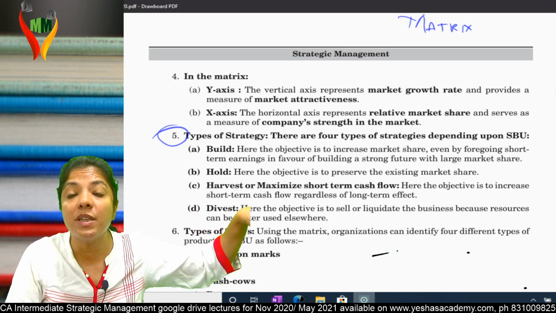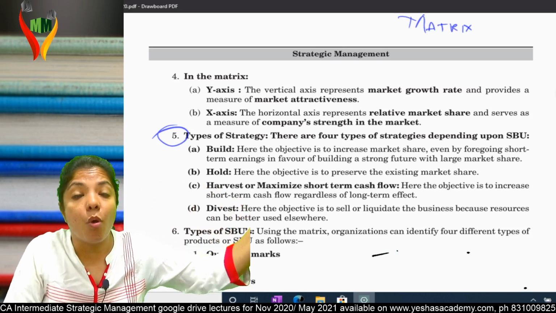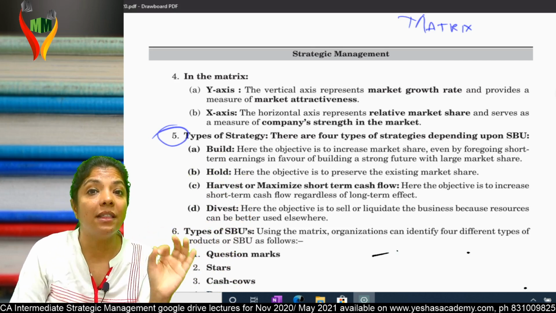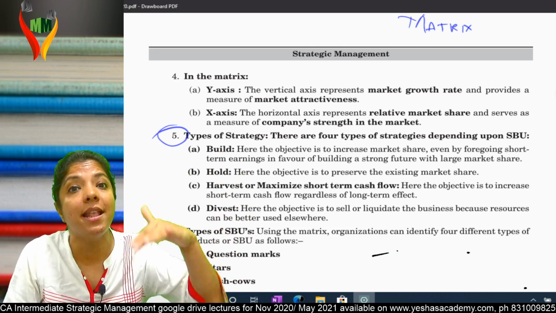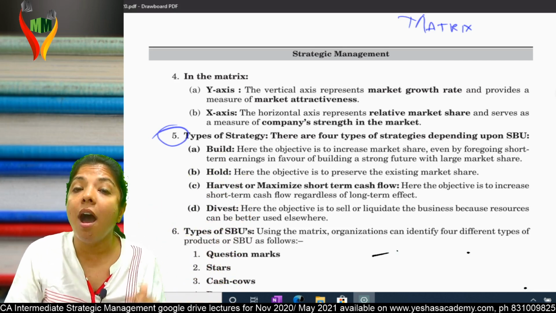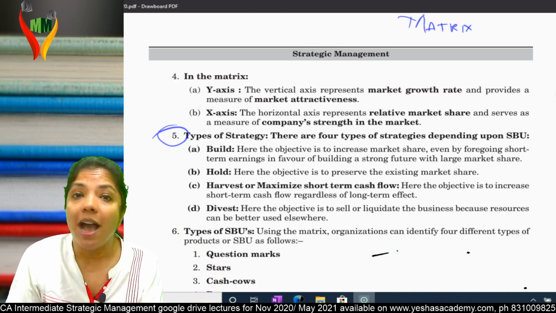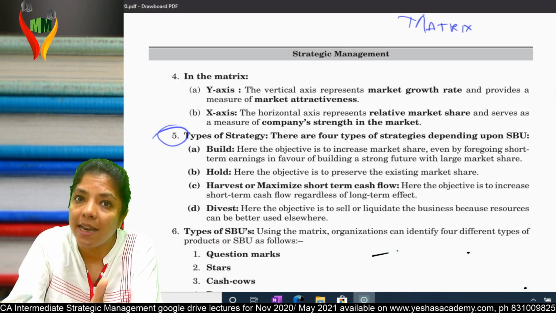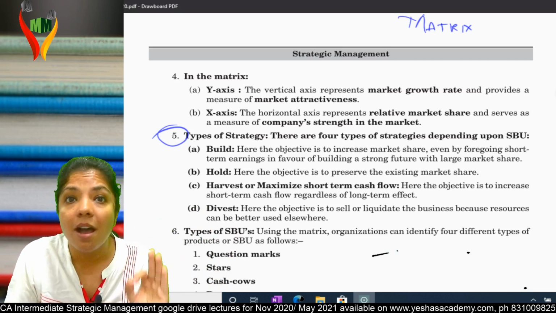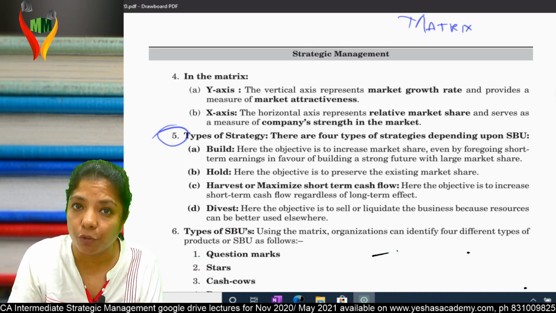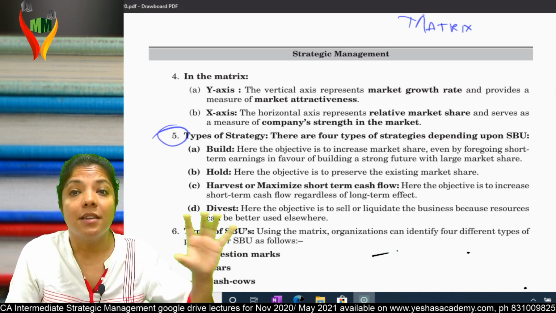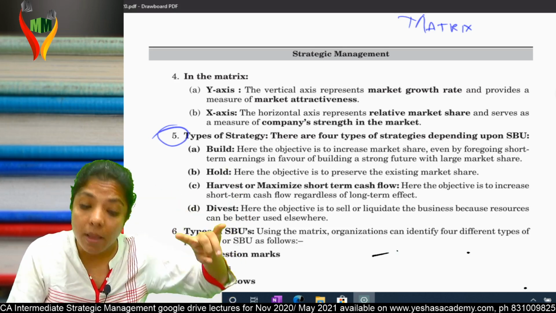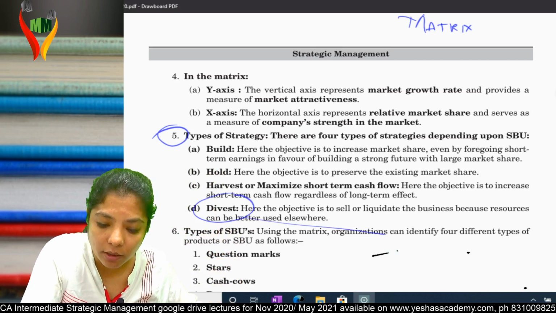Third is harvest. Harvest means maximize short-term cash flow. Harvest comes from agriculture. What do you mean by harvesting in agriculture? Cutting the ripe crop. You are cutting the mature crop to sell in the market and get money. So here I'm harvesting the mature crop, the one which is ripe, so that I can sell it in the market and get the money. That's called harvest. Here I want short-term cash flow. And last is divest. Divest means to sell or liquidate. Understand? Divest also means sell. But here what am I selling? Rotten crops.